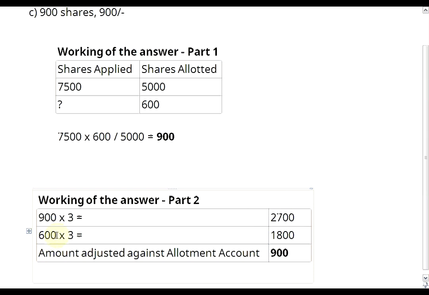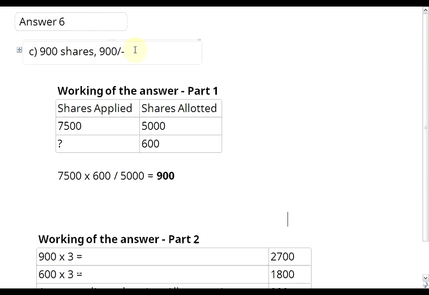The company has adjusted how much of this 2,700 rupees against the application money? Let us see. The company allotted the person 600 shares at a rate of rupees 3 per share. Therefore the company has adjusted 1,800 rupees. The difference between 2,700 rupees and 1,800 rupees is 900 rupees, which means that the person has paid 900 rupees in excess. This excess money will be adjusted against the allotment account. Therefore the answer to part number 2 is 900 rupees has been adjusted against the allotment account, which is written here.